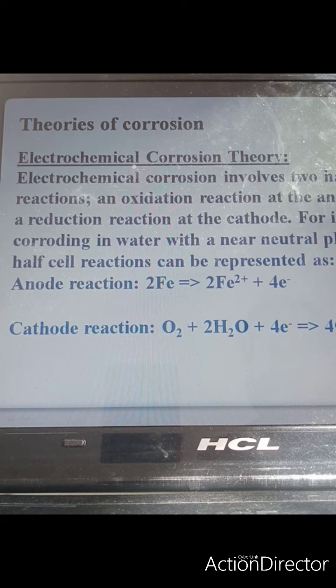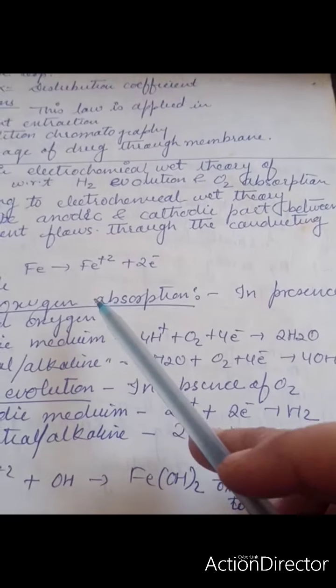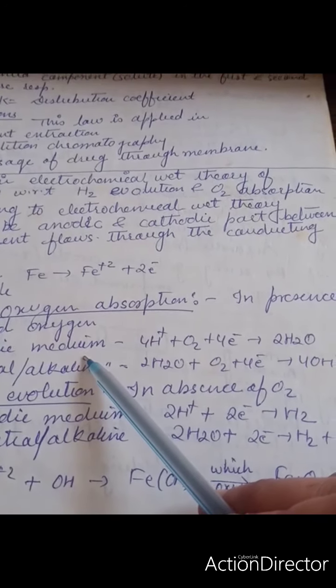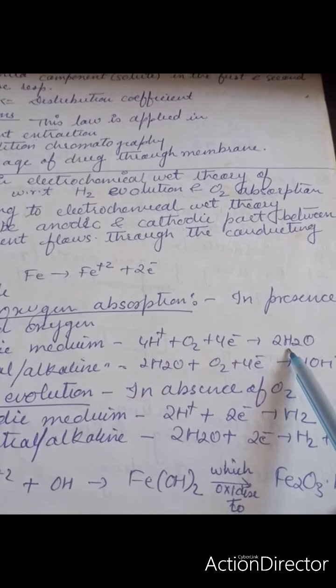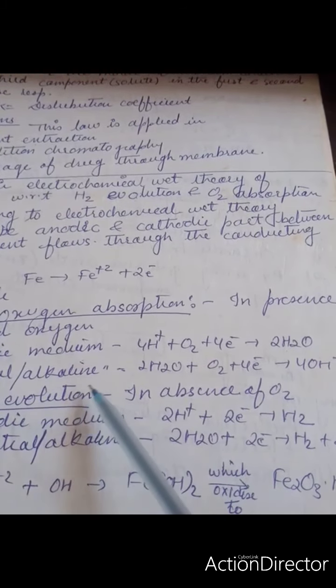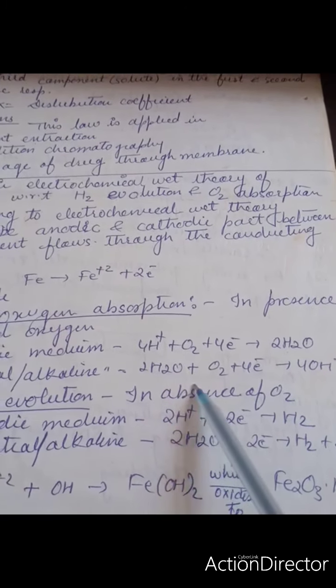As you can see from the reaction, the anode reaction is showing oxidation, iron getting converted into ferrous ions, and the cathode half cell showing reduction, that is formation of hydroxyl ions. Now if you see the reaction, there can be oxygen absorption or there can be hydrogen evolution. Oxygen absorption takes place in presence of dissolved oxygen. So oxygen in acidic medium gives you water, and in neutral or alkaline medium it will give you hydroxide.